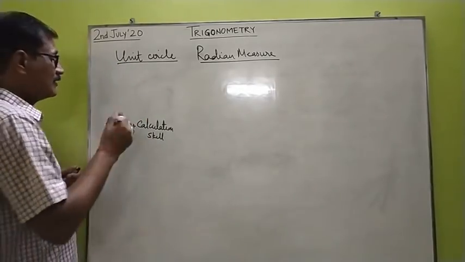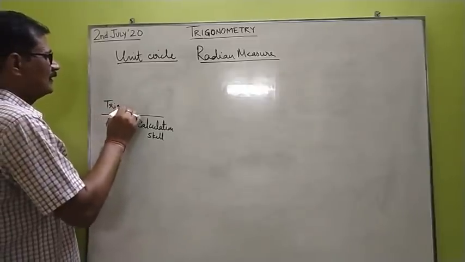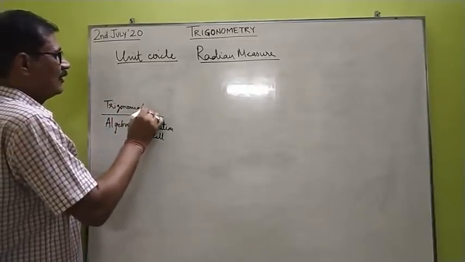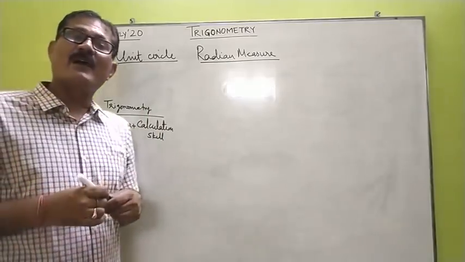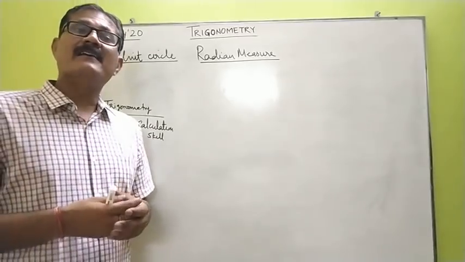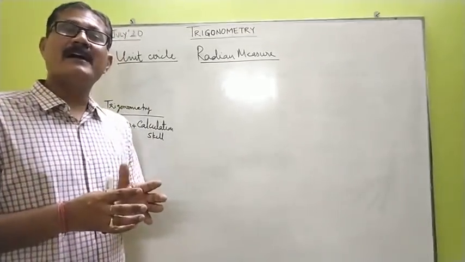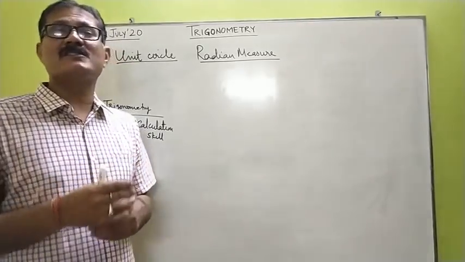After algebra, you have trigonometry. Now, trigonometry is a very vast and wide topic where you are going to come across many new concepts and innumerable formulas. So you have to learn them and also learn the application of these formulas.